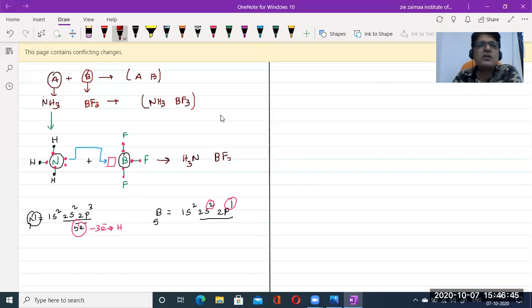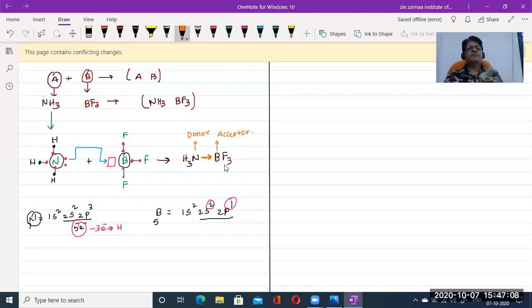The arrow mark should be given from nitrogen to boron, because the nitrogen lone pair behaves as the donor, and boron behaves as the acceptor.